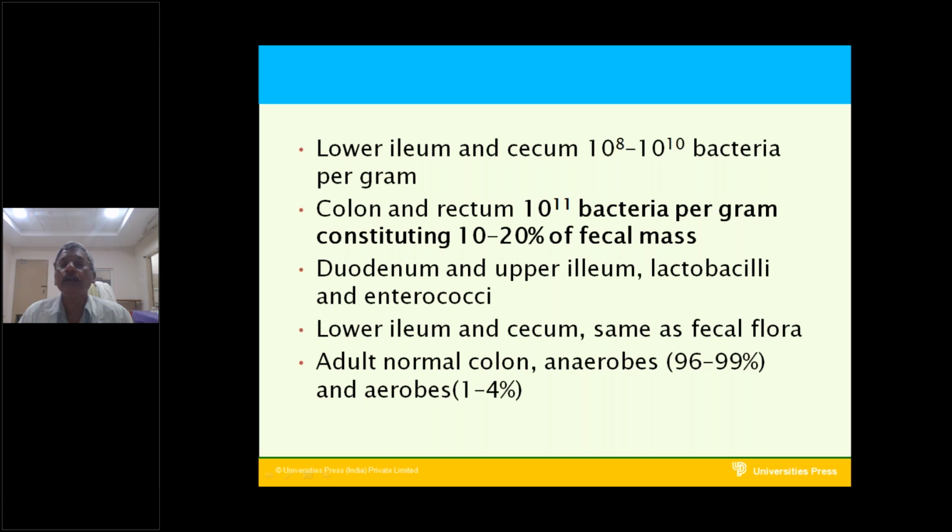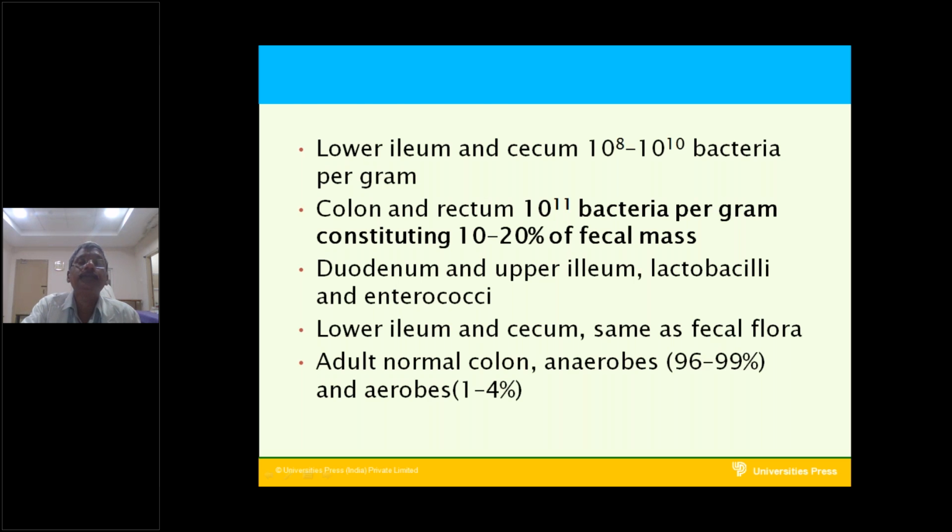Mainly, 10 to the power of 10 anaerobic bacteria per gram of feces are present. Most of these are anaerobic gram-positive and gram-negative, non-spore-forming bacteria. What is spore forming? Clostridium, etc. But here, the fecal matter and colon secretions contain non-spore-forming anaerobic bacteria.